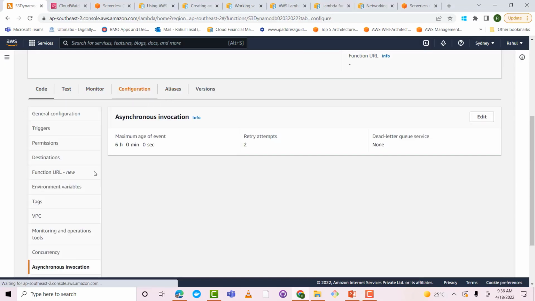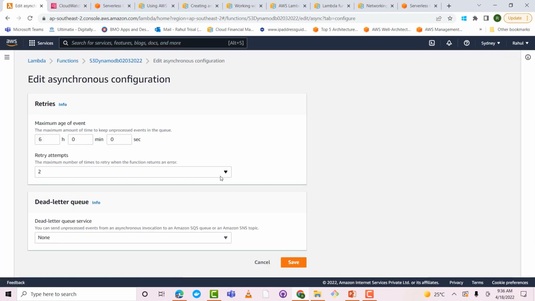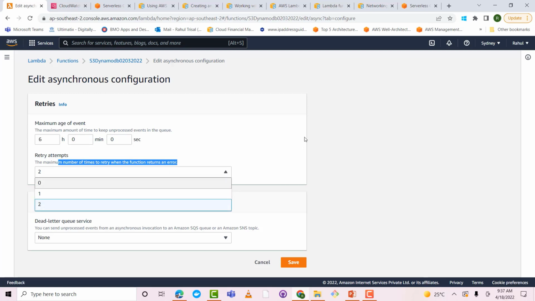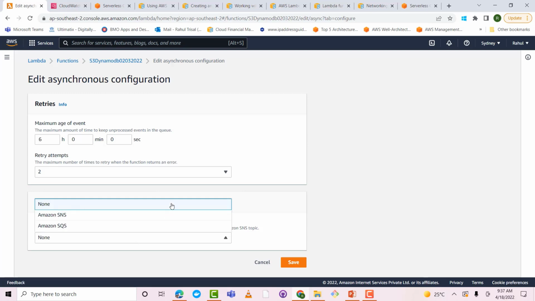So I'm on the Lambda function. So I go to configuration, I go to asynchronous invocation. So here you can see maximum age of events, retry attempts, dead letter queue. So I do an edit, and then I can set the maximum amount of time to keep the unprocessed event in the queue. Then I can set how many times it should retry before returning error. So I can say 0, 1, 2. And then you can also set up a dead letter queue. So you can either have it as part of SQS or SNS. Usually you'll keep it in the SQS. So then you would be able to permanently store the failed messages to do the analysis later on.